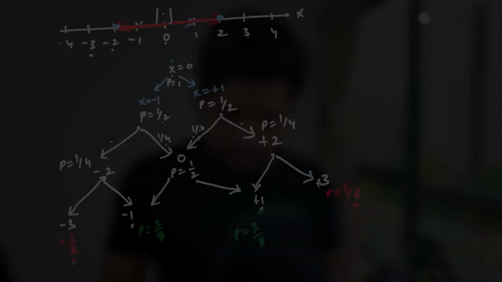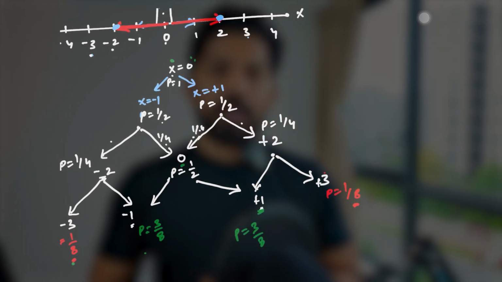Now, this example was only for one person. But when we talk about 100, when we talk about 1,000, 10,000, 1 million, 1 billion, we can find a pattern. And that pattern is that most of the people tend to cluster near the center. They tend to cluster near the 0 part, right? And from that conclusion, we can now discuss the normal distribution. For the normal distribution, I'll teach in the next part.